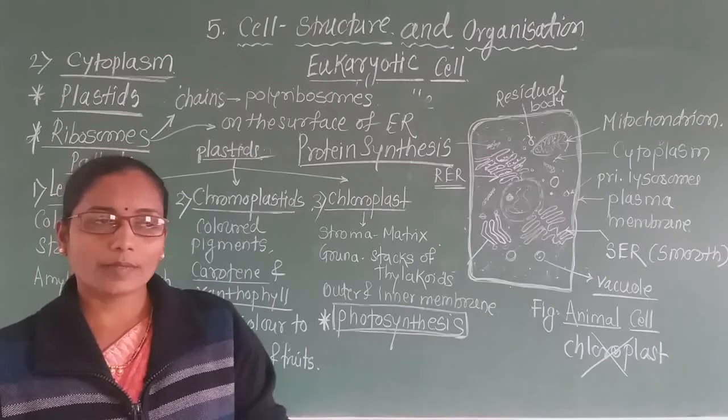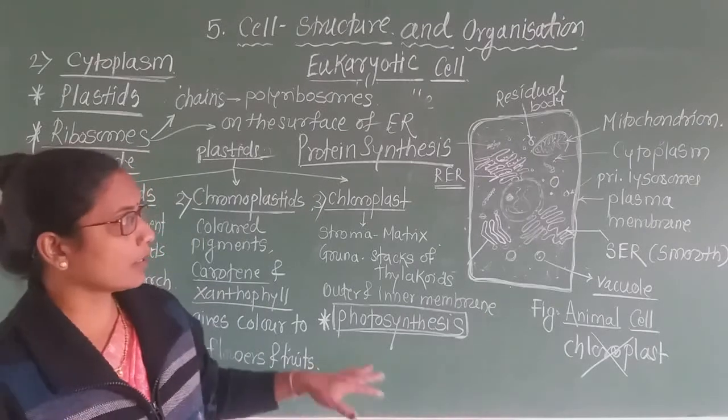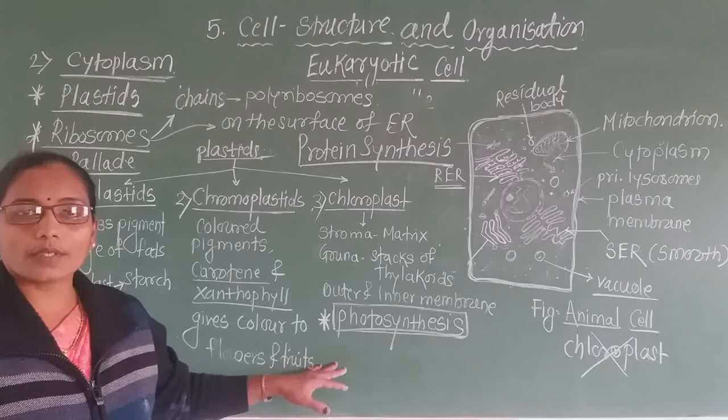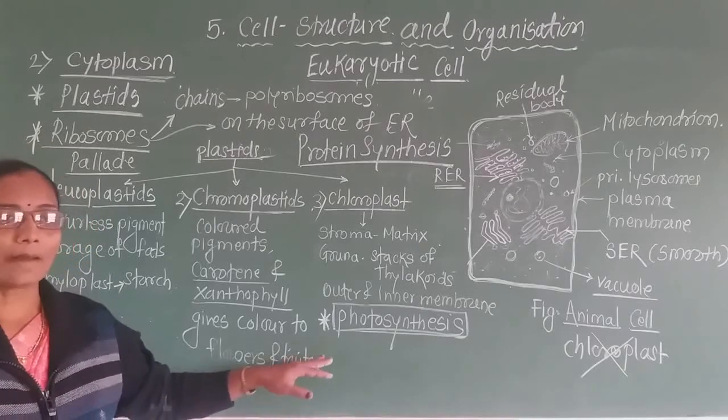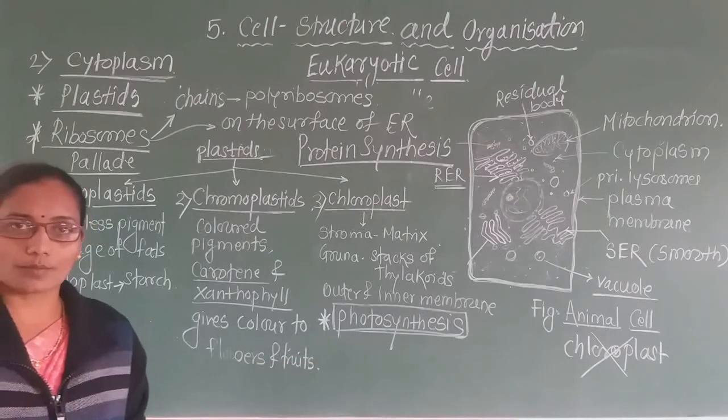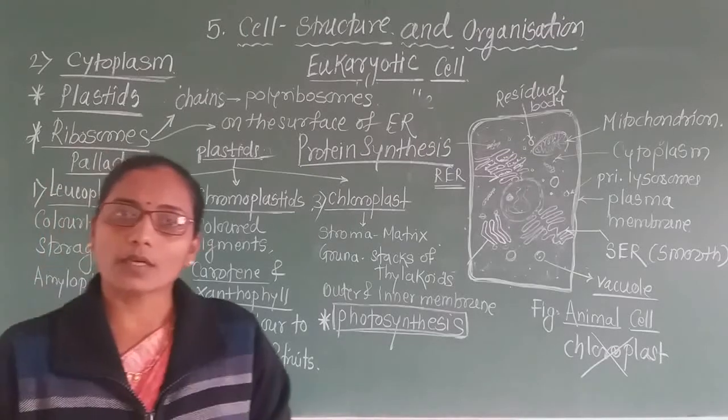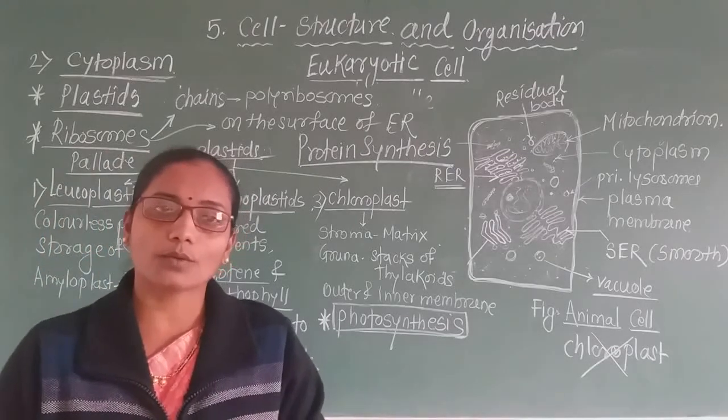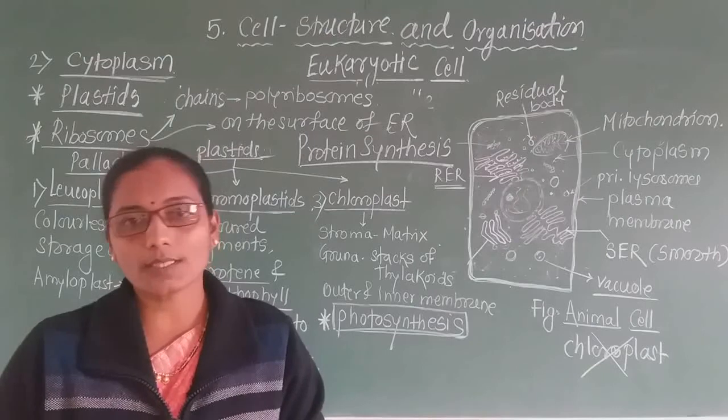This will be studied in the next lecture. Still, I think you are very clear about these structures, that is, mitochondria, plastids and ribosomes. You have to remember the functions, draw the diagram and note down all the points of these cell organelles.